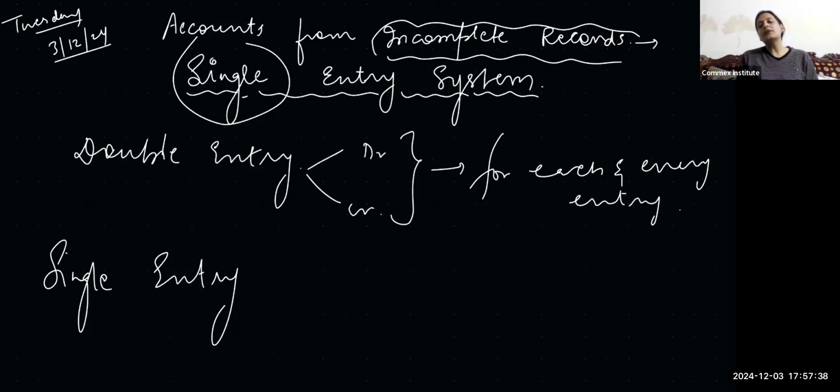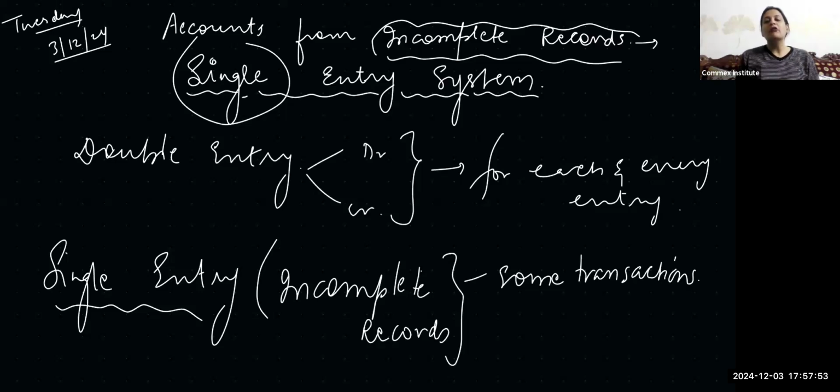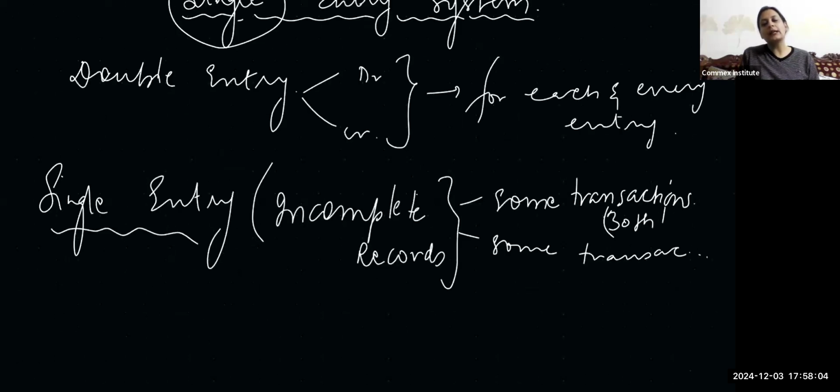Now, incomplete records means that for some transactions, we'll have both the aspects recorded. For some transactions, both the aspects, that is your debit and credit.